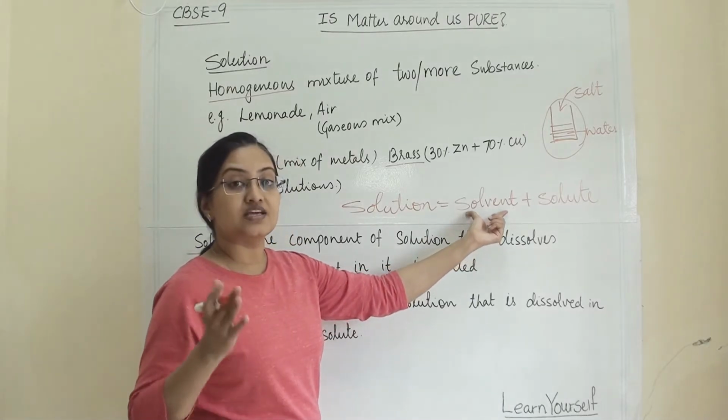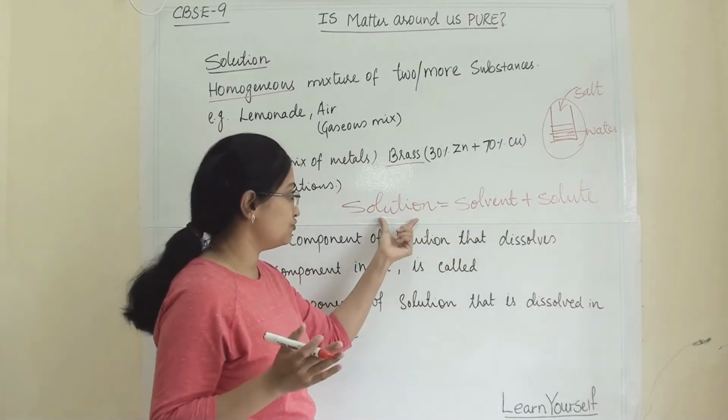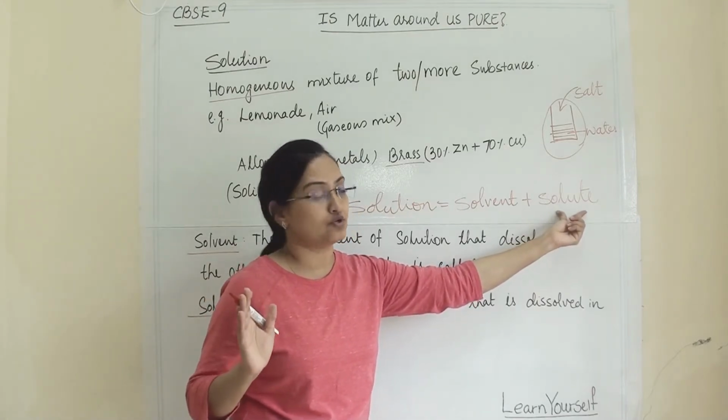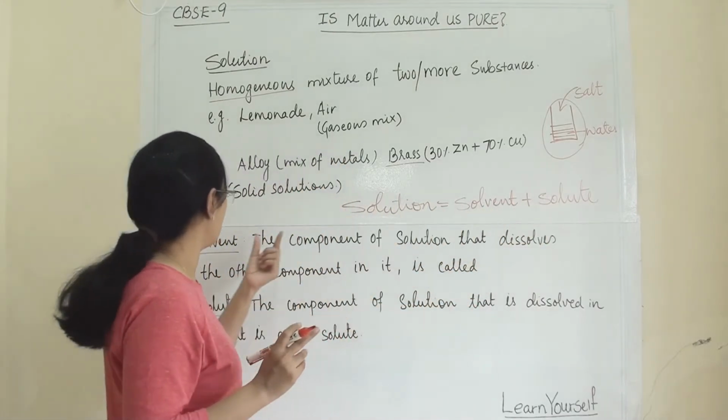Solvent is always the liquid medium of the solution and solute is always the solid substance of the solution.